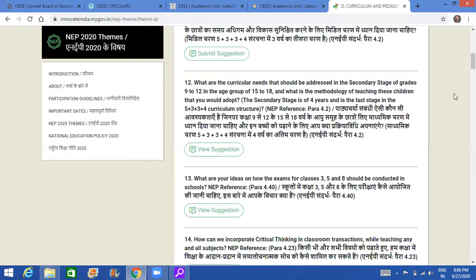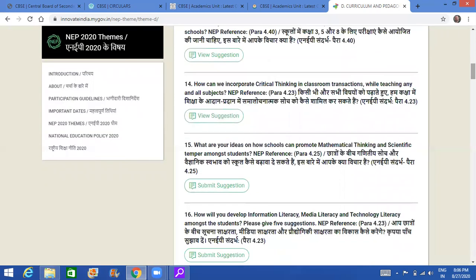Now, if you have read it, for 358 they are saying that rote learning should be discouraged. It should be experiential learning. It should be learning by doing. So what should these exams be? Should it be a test in the present format, or do you suggest something else? So that is what you have to put here.